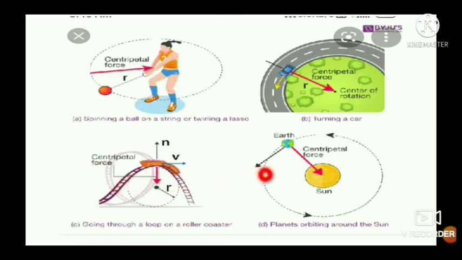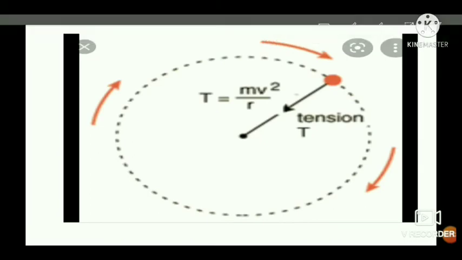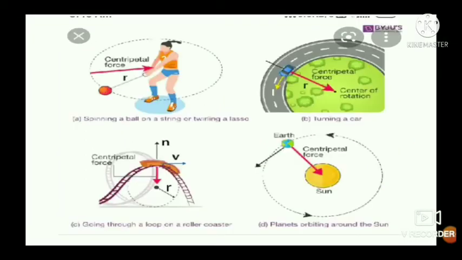Another example, circular motion of the earth around the sun. There is a gravitational force of attraction between sun and earth which produces the necessary centripetal force.